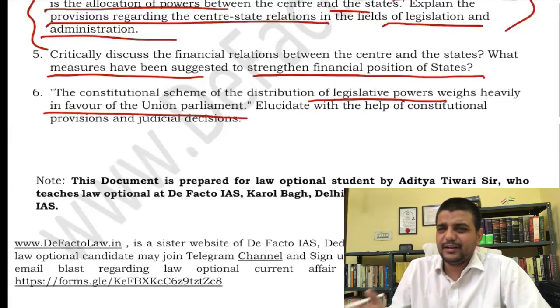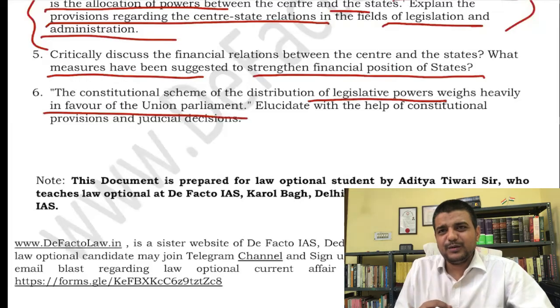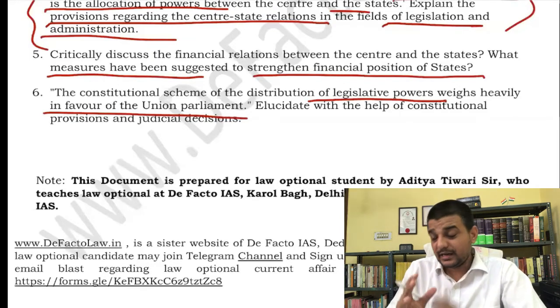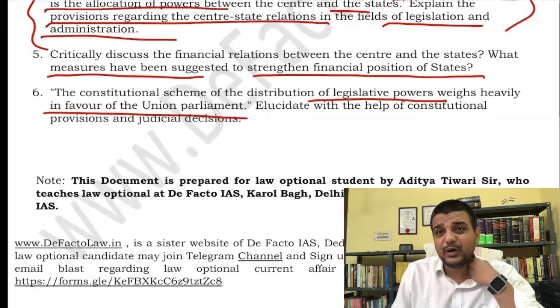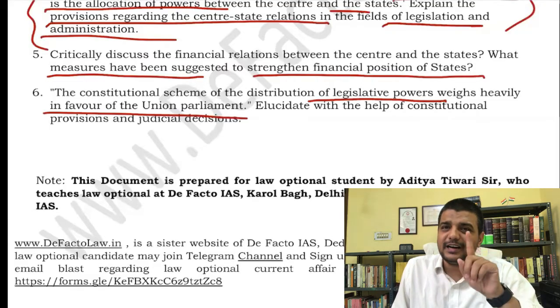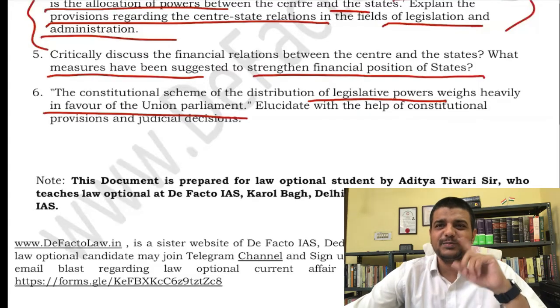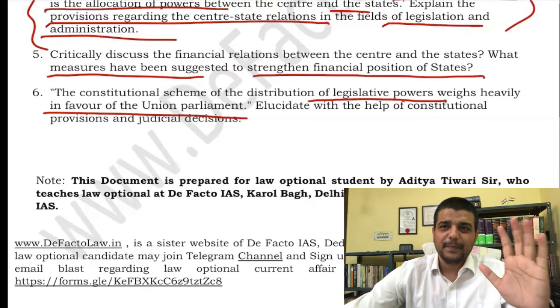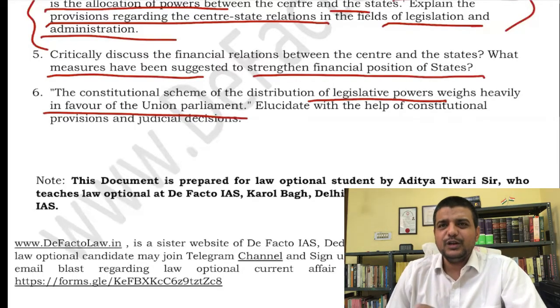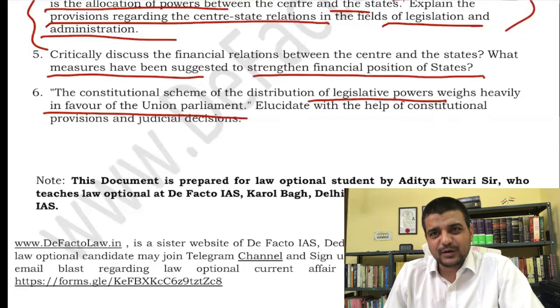What article you can cite? The first article you can cite related to, in the case of conflict, the union will prevail. 2 or more states can request union to make law. Right, so by request of a state, the union can expand its legislative power that it doesn't have by itself, right? And one more thing, if the state requests union to make law, right, then that law cannot be changed unless union wants it, right? So once a state chooses to forego their power with respect to making a law in a particular list, then that power is foregone itself. Okay, so that is something very interesting in our constitution, right? So you have to cite these examples and then write the answers accordingly.